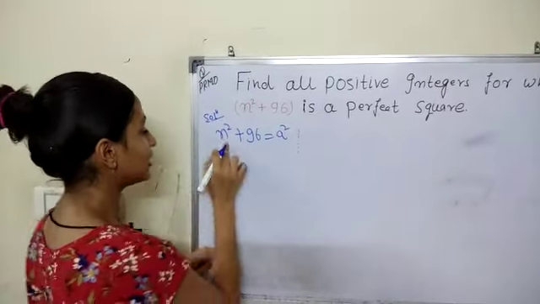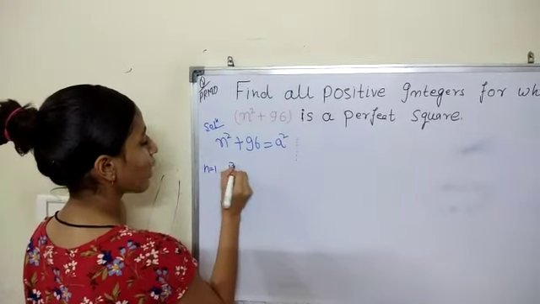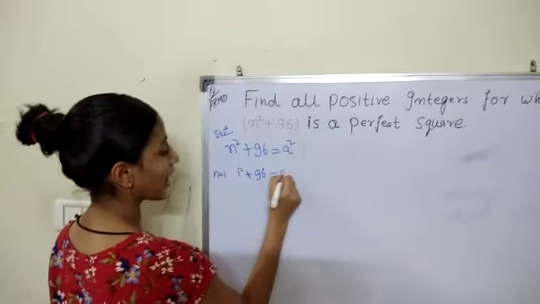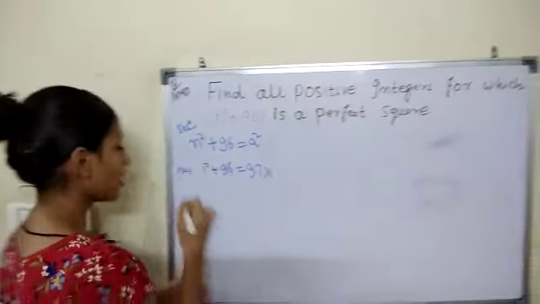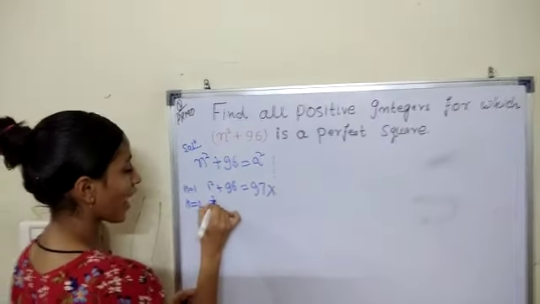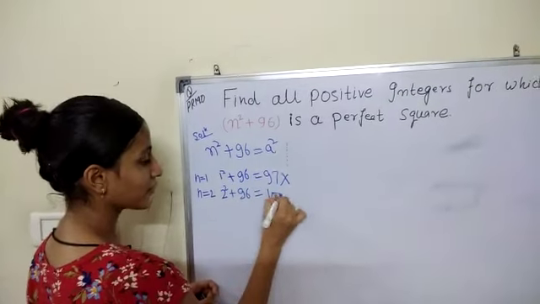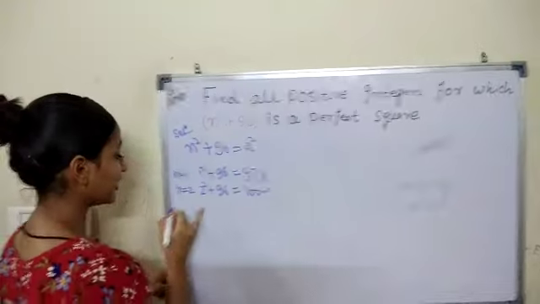Suppose we take n equals 1. So 1 square plus 96 equals 97. That is not a perfect square. Now we take n equals 2. So 2 square plus 96 equals 100, which is a perfect square of 10. Now we take 3.